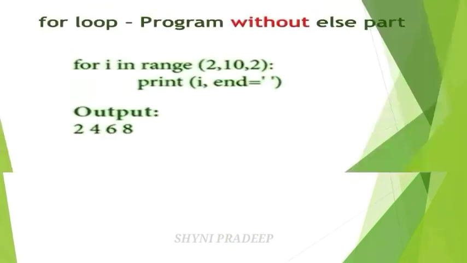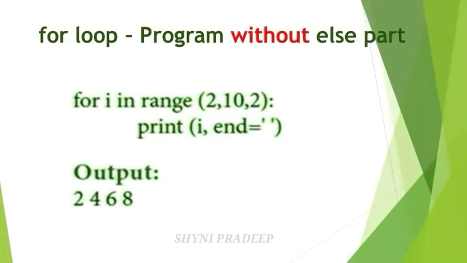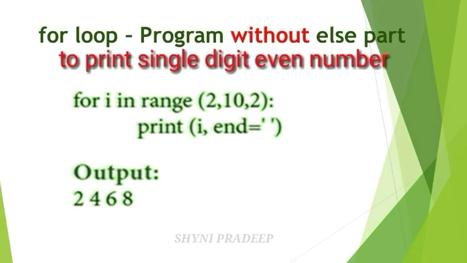Next, see the program. First write for, within the range function. You have to mention the initial value, stop value and step value, that is the increment value. Write the print statement here: print(i). Here you have to print the value of i, and next end equal to an escape sequence, in single quotes. In this program we are going to print the single digit even numbers. We have to mention the initial value, condition and increment value in a single line.